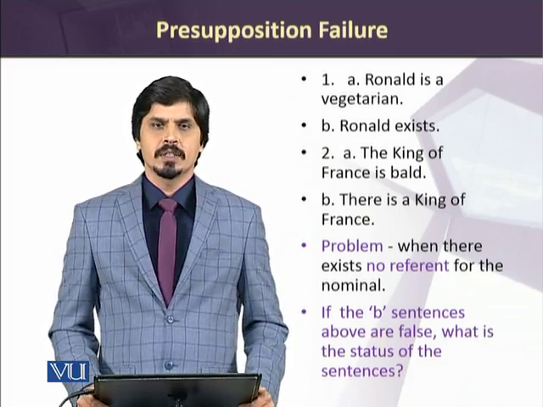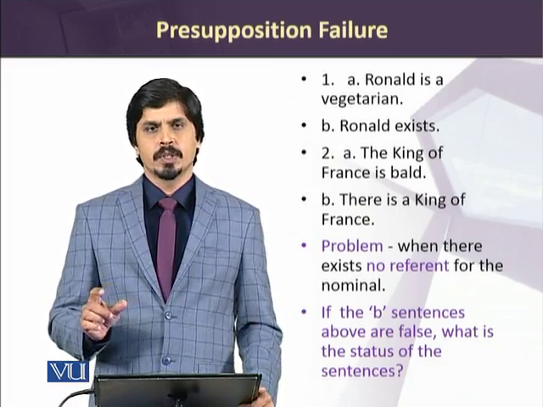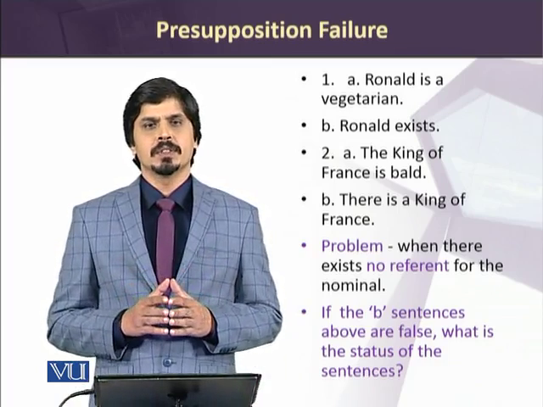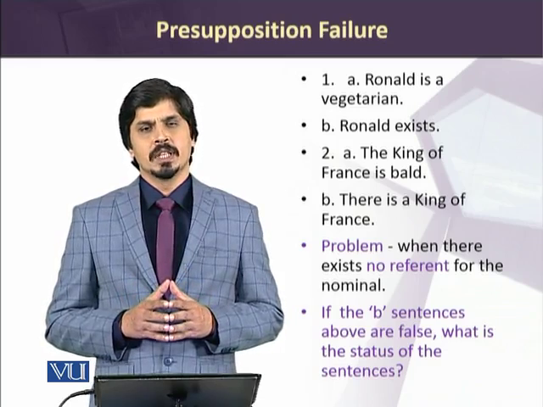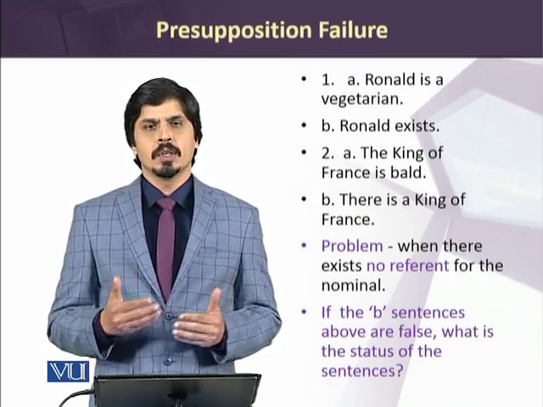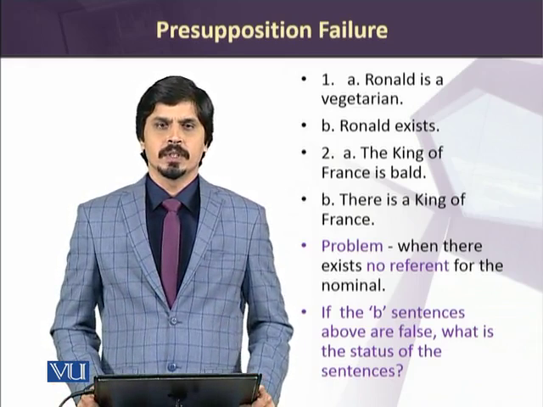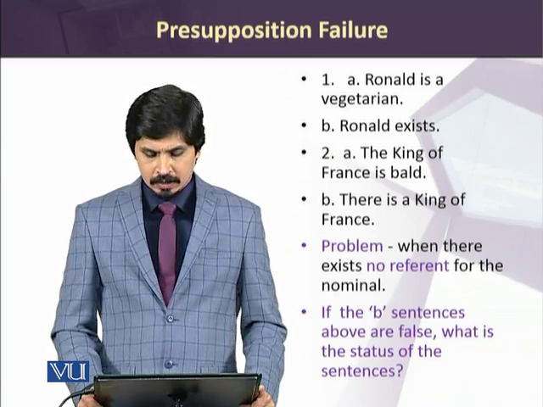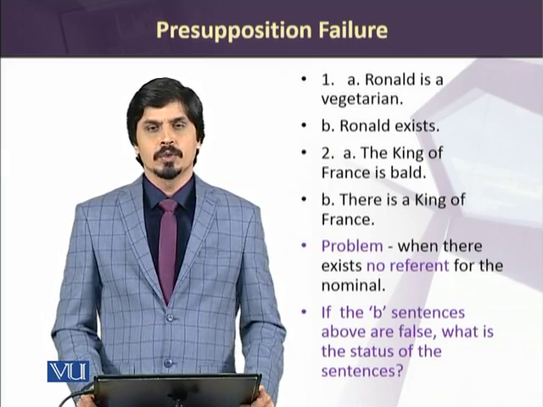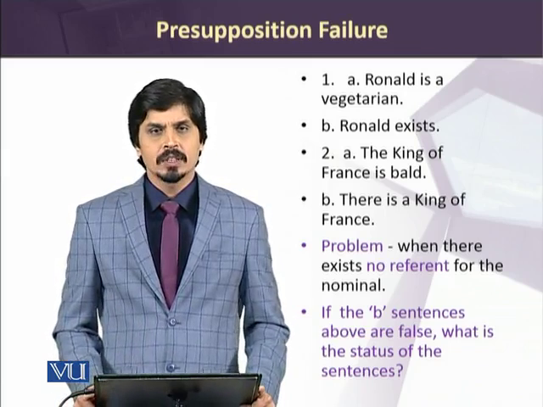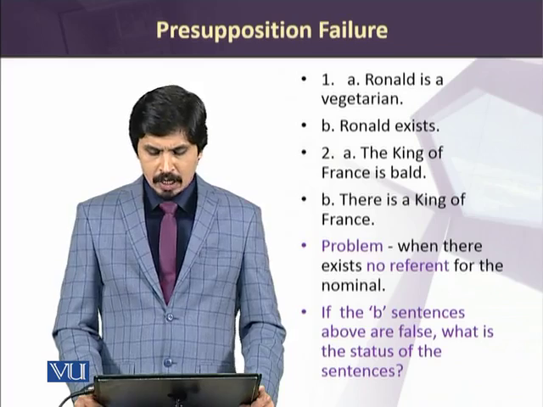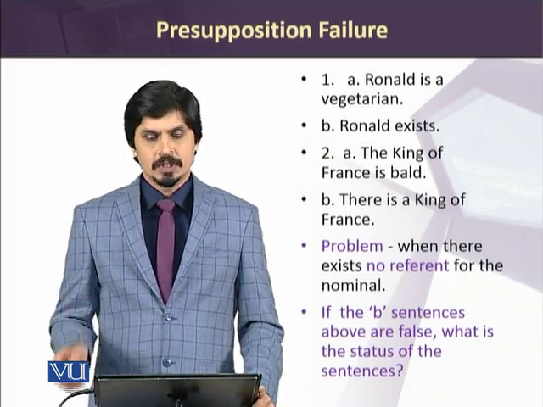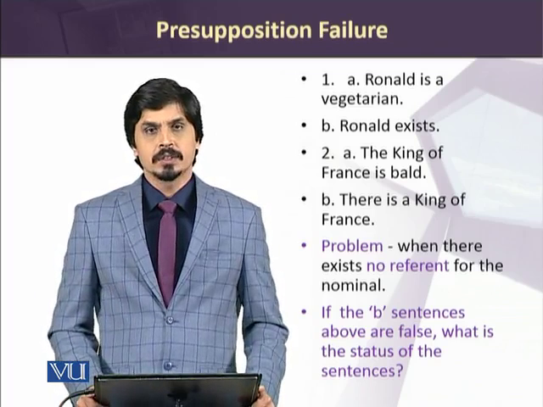But if you just look at these examples again and just assume for the moment that in both of these examples the second B statements, or the presupposed statements, are not true, what would happen to the overall veracity or truthfulness of the first statements? Let's see, if we assume that Ronald does not exist, what would happen to the statement Ronald is a vegetarian? And what would happen if there is no king of France? So what would happen to the statement the king of France is bald?